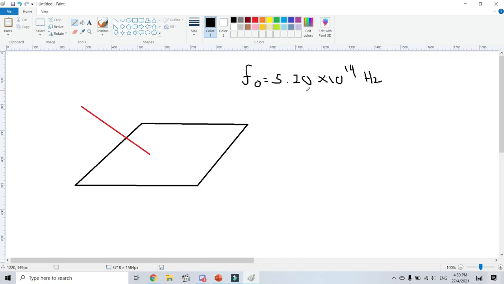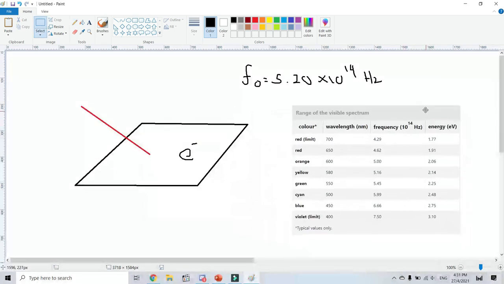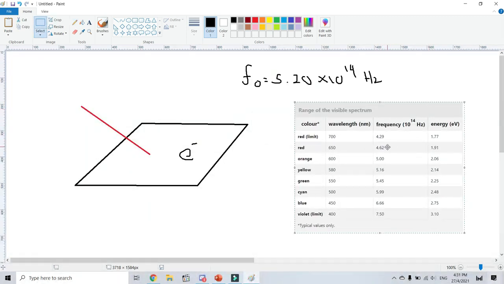This is the threshold frequency for the electrons on the surface of the metal. The frequency of the red light is 4.62 times 10 to the power of 14 hertz. So this is the frequency of the red light.